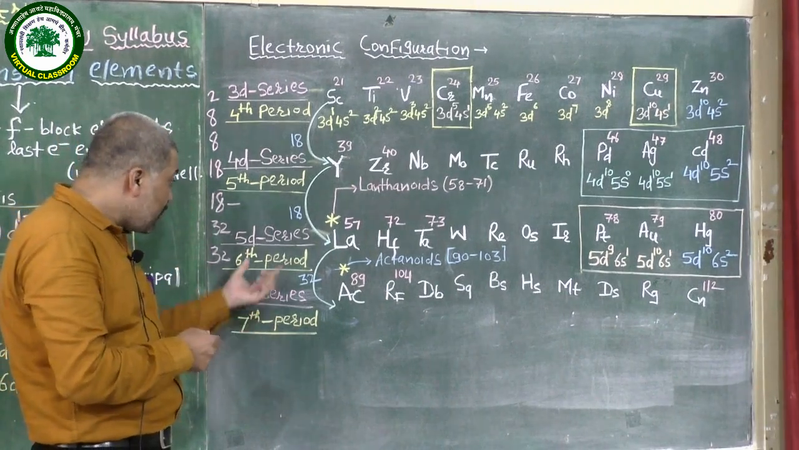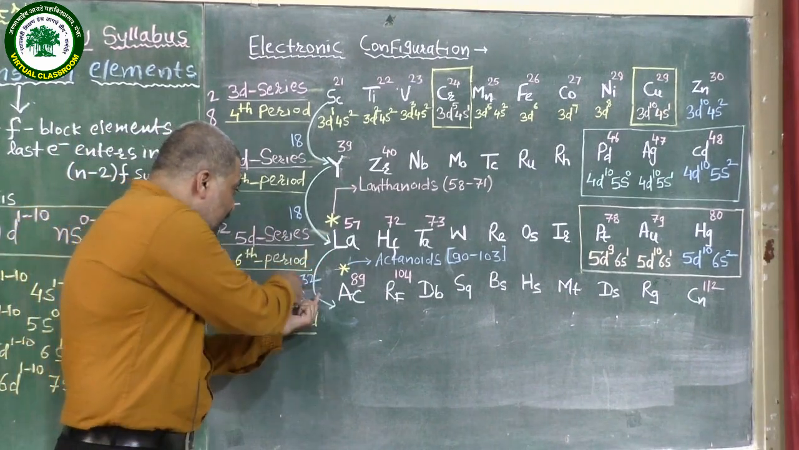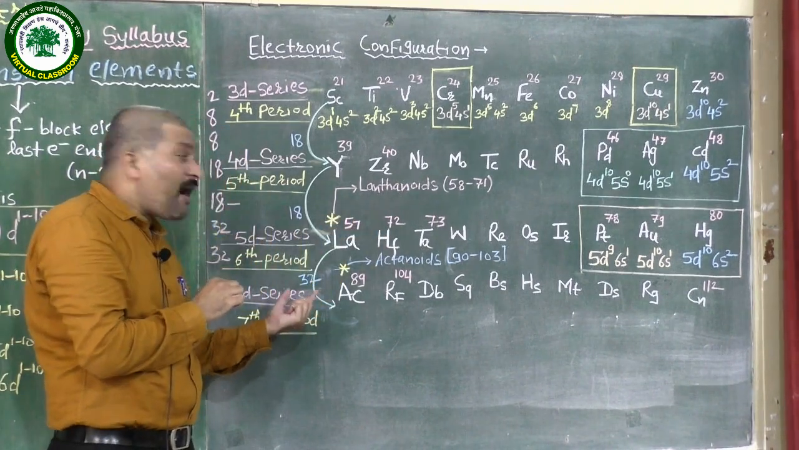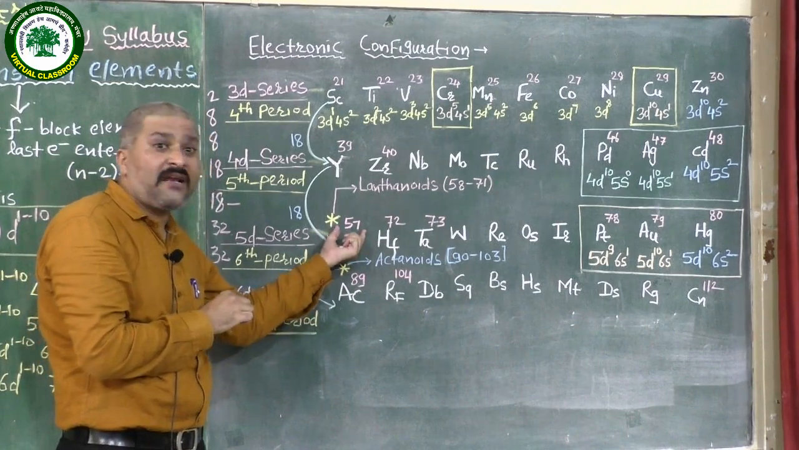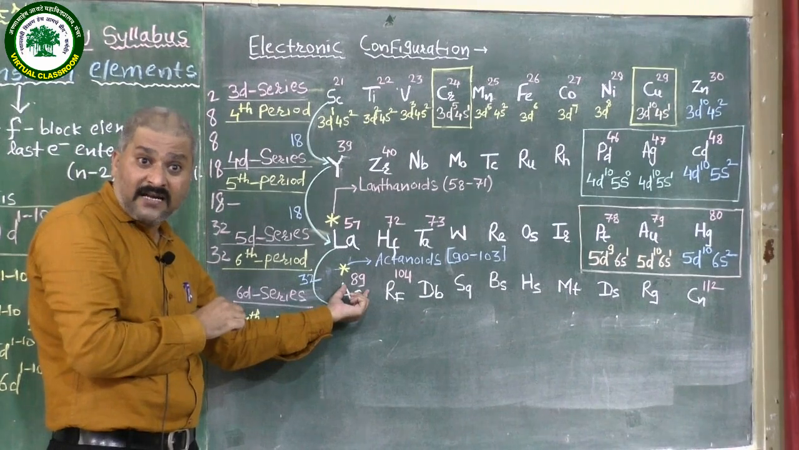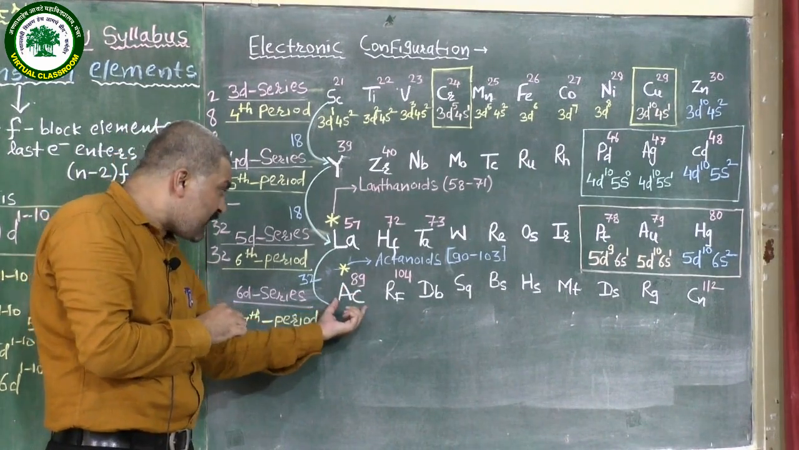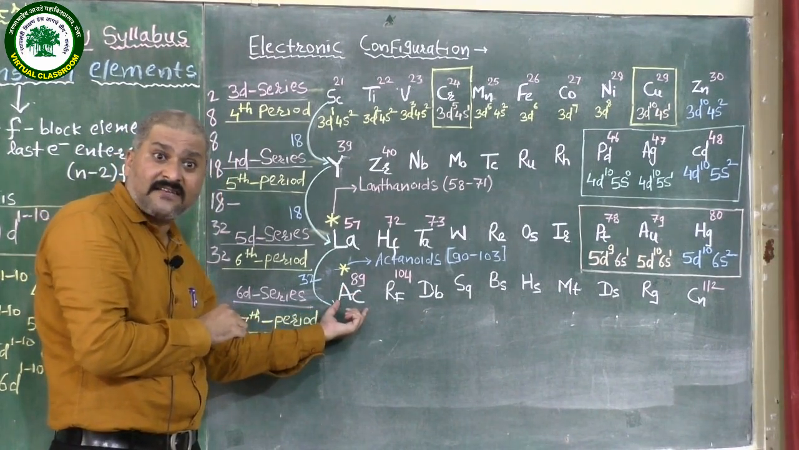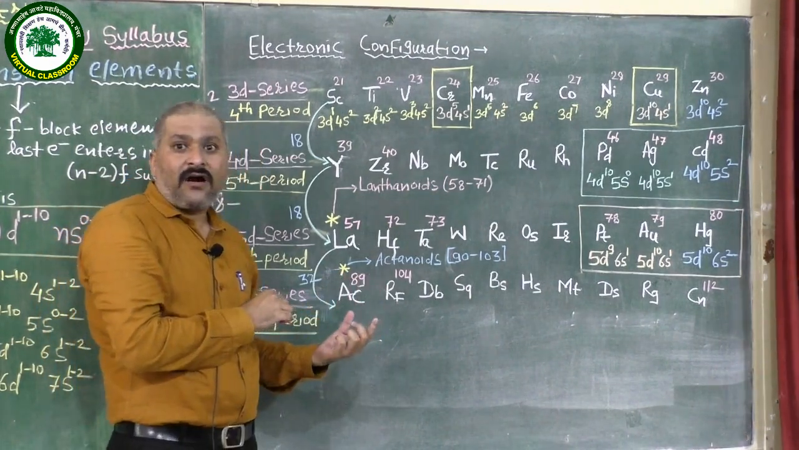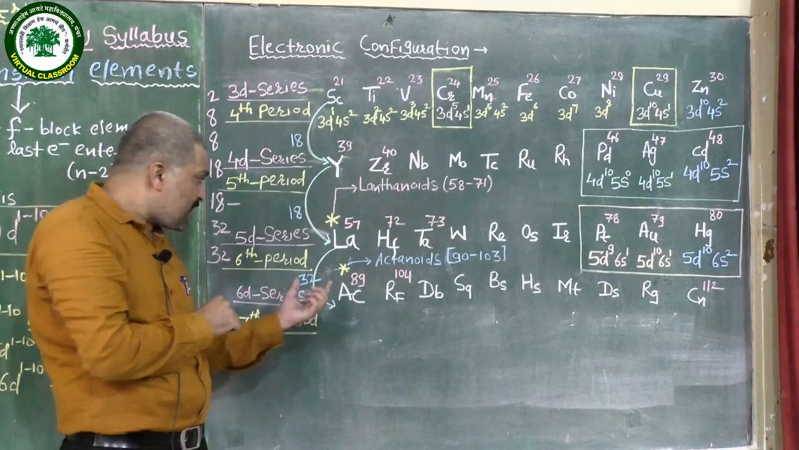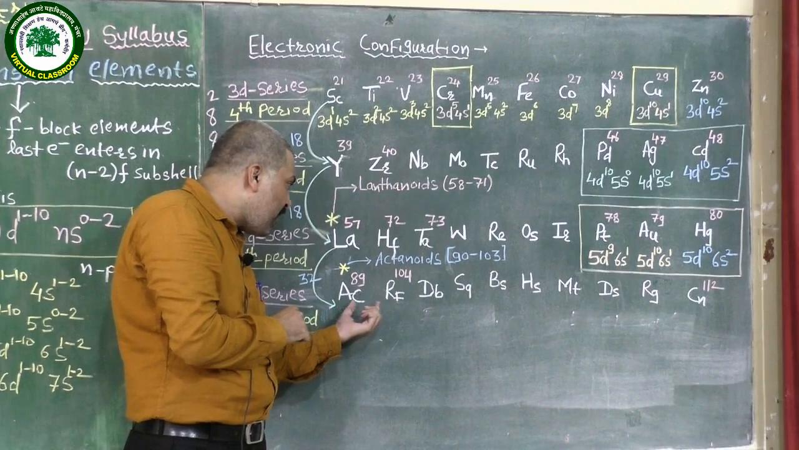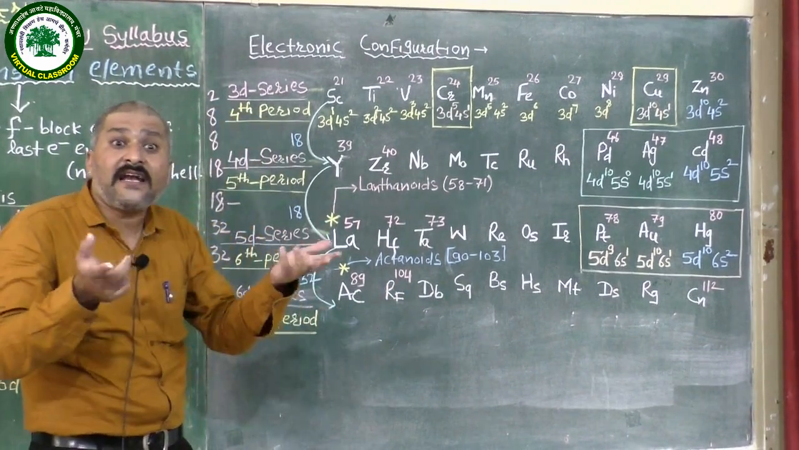Then what we have to do? We have to add 32 to the atomic number of lanthanum. By adding 32 to the atomic number of lanthanum, 57, it becomes 89, and that is nothing but the atomic number of actinium. Again, on this actinium the asterisk is shown. What does it mean? The asterisk shows that after actinium there are 14 elements, where the actinide series starts.